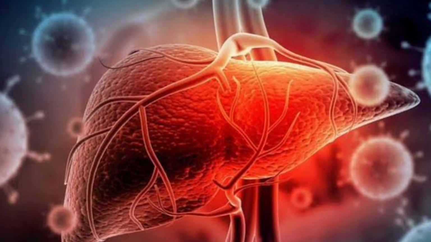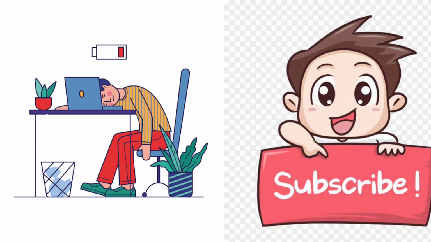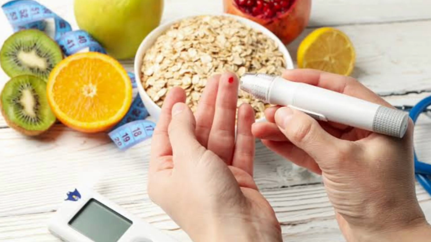Symptoms of fatty liver disease. Fatty liver disease is often asymptomatic in its early stages, with symptoms becoming more apparent as the condition progresses. Common symptoms and signs may include fatigue, abdominal discomfort or pain, particularly in the upper right quadrant, enlargement of the liver, hepatomegaly, elevated liver enzymes detected in blood tests, elevated levels of triglycerides and cholesterol in the blood, insulin resistance and type 2 diabetes, increased abdominal girth due to visceral fat accumulation.